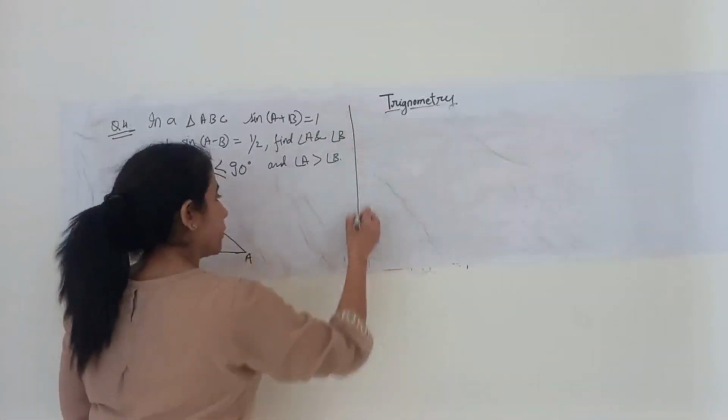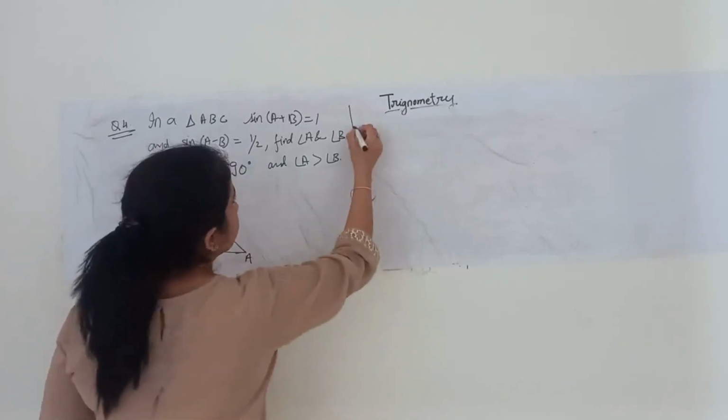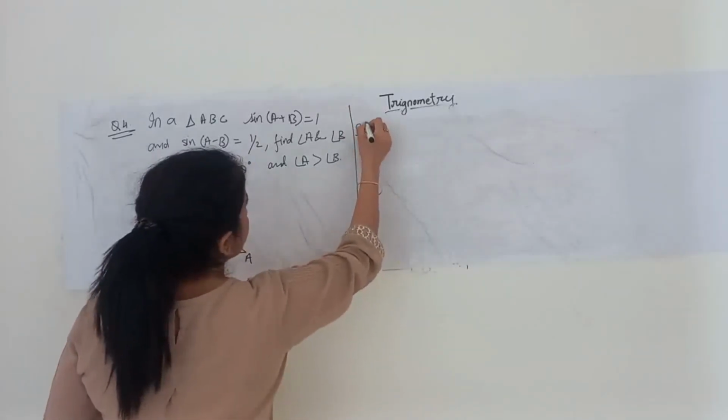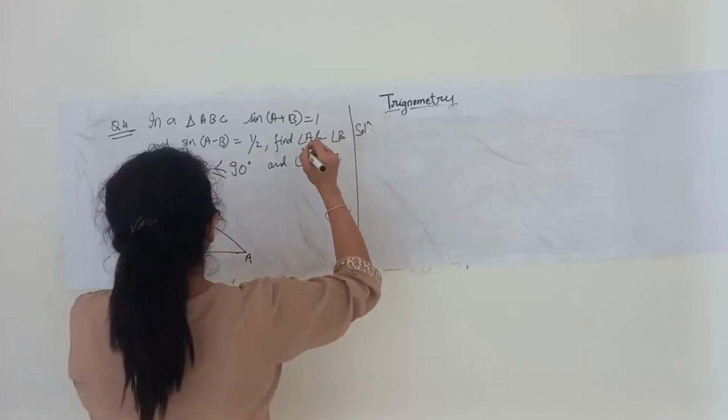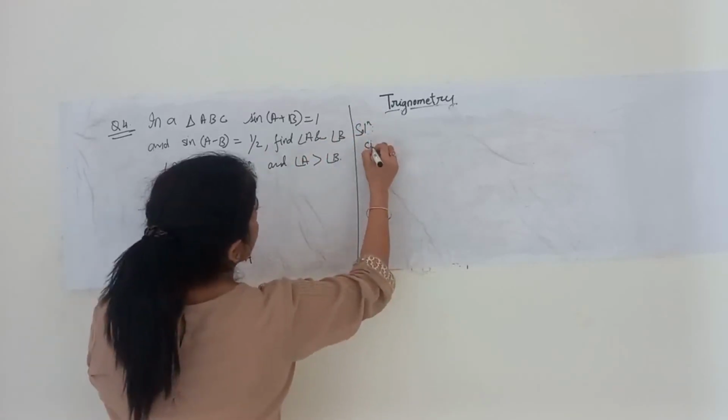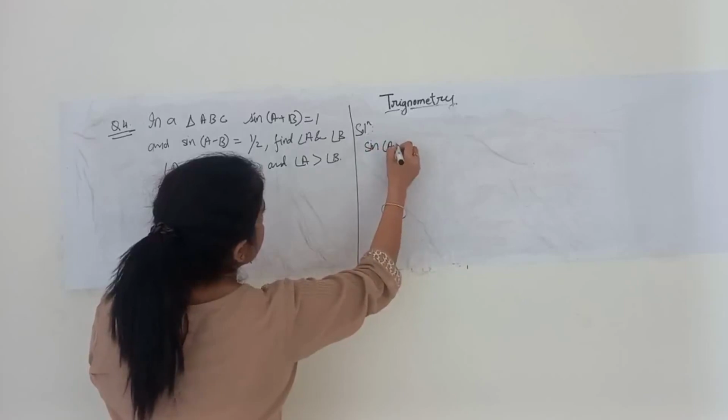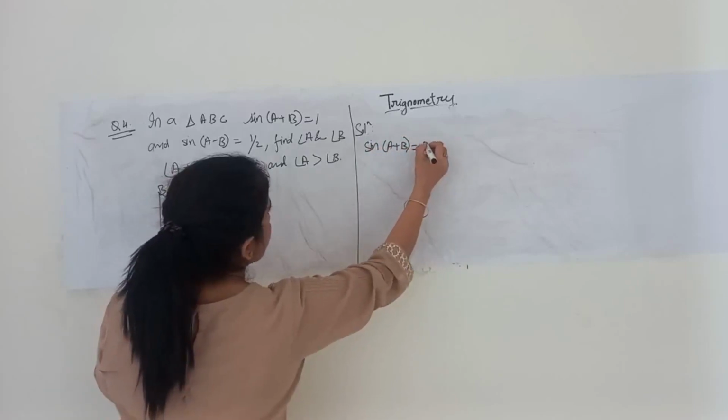Now let's start with the solution part. Sin(A plus B) is equals to 1.